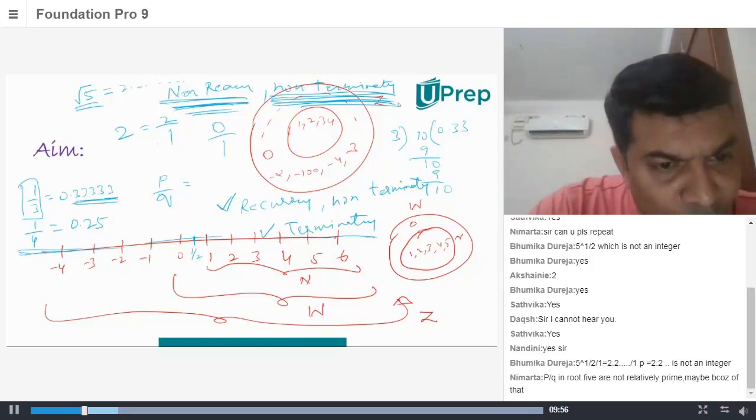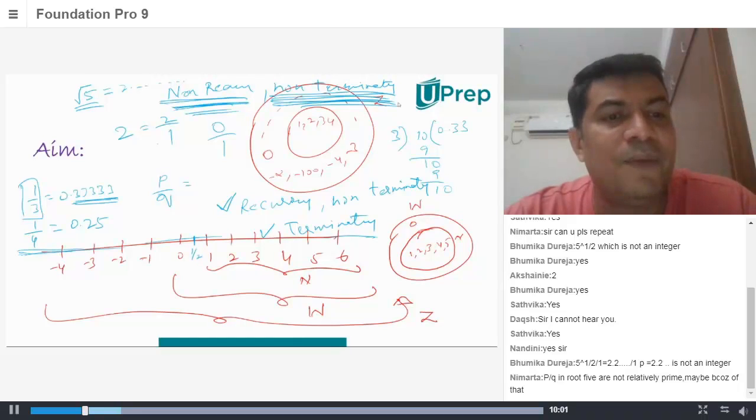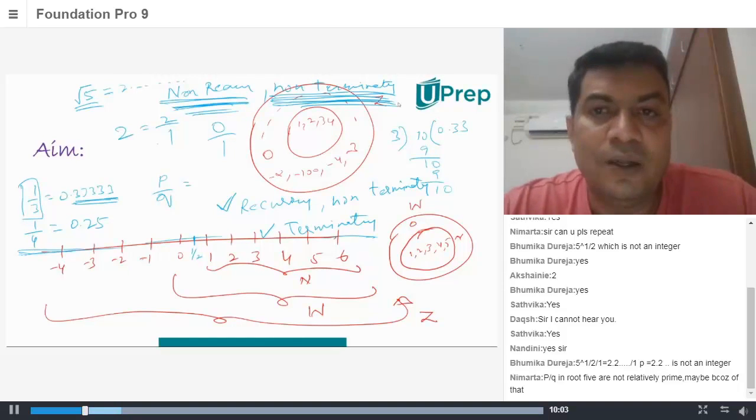That's nice. I like what Nimartha is writing. P by Q in root 5 are not relatively prime, maybe because of that. Very good, Nimartha. Very good.